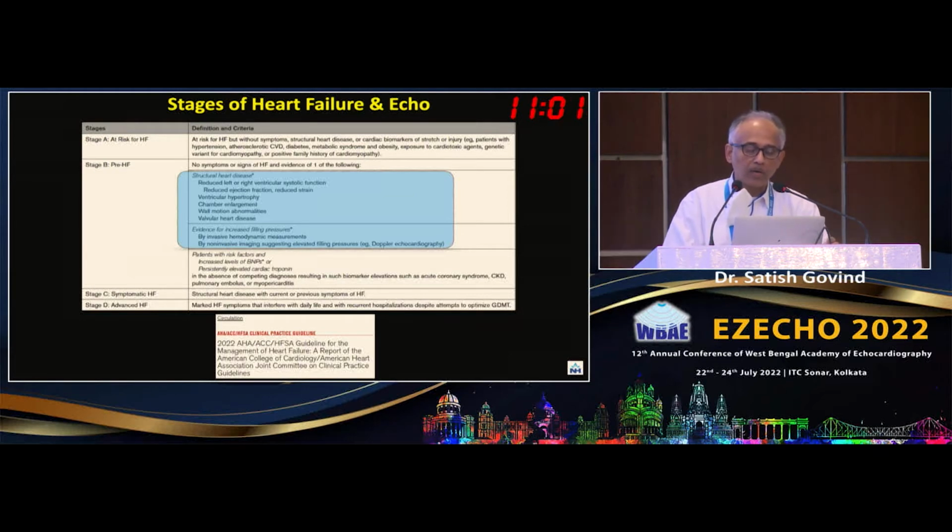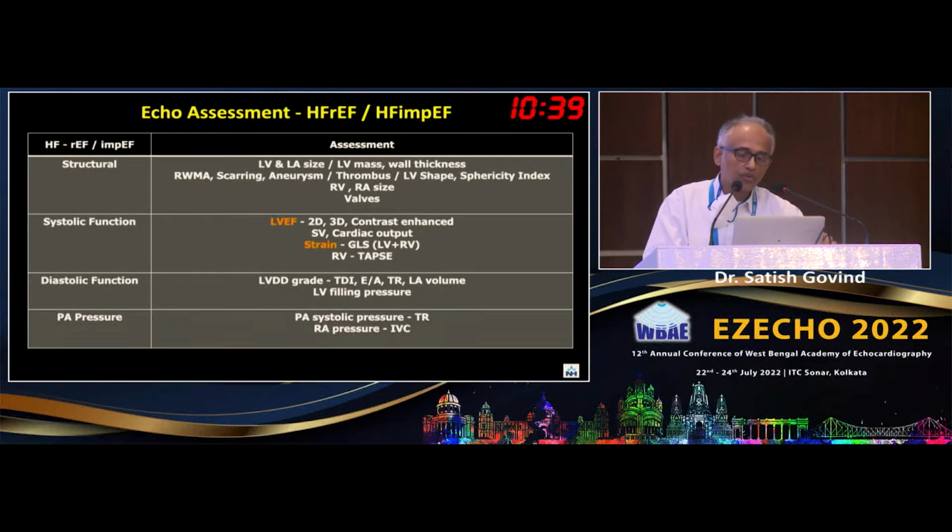So again, looking at the functions here, the biventricular function, and then looking at ejection fraction, and then the first time you start to see strain appearing in the guidelines, which is given importance in the table itself. And then you have these various structural changes and valve disease, and also looking at pressures. So broadly, this is how the approach should be when looking at echo. So further to divide it, how one can approach it.